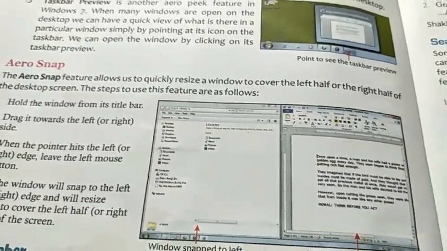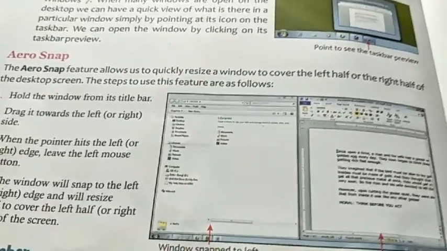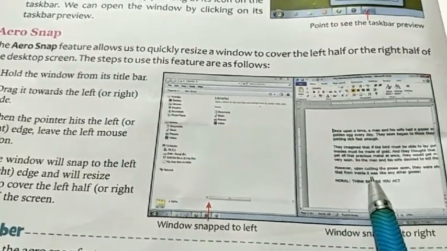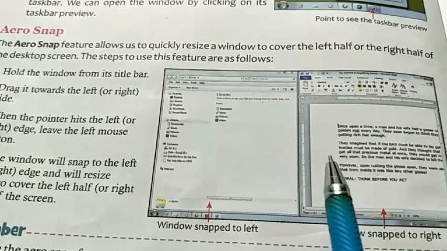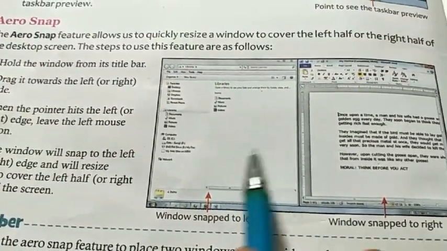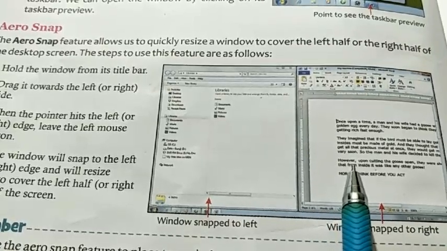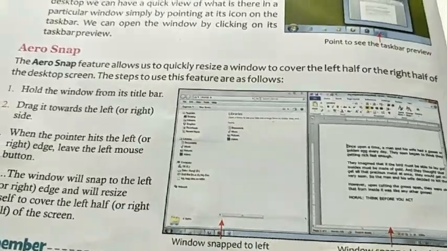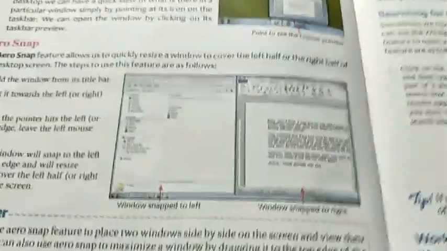The use of this feature is that you can open two applications together on a single screen. You can open two Windows programs on a single screen. That is the use of Aero Snap.